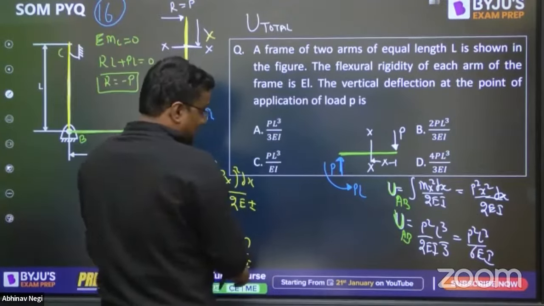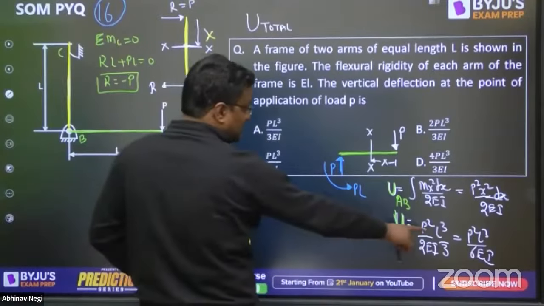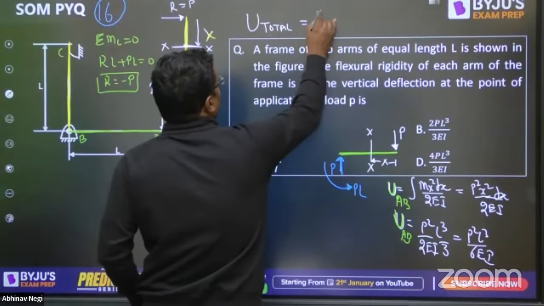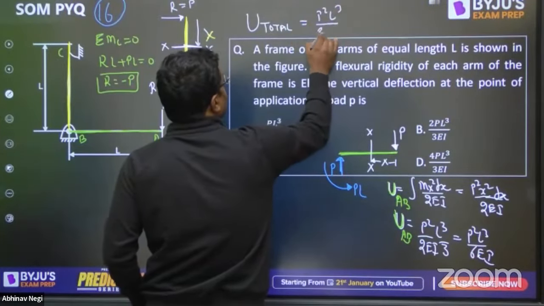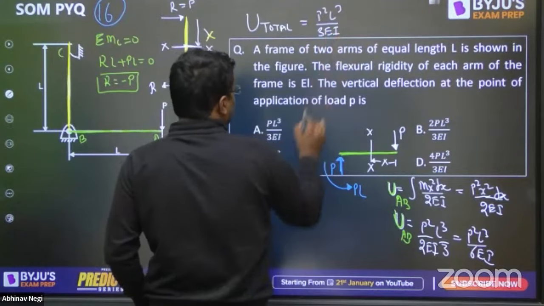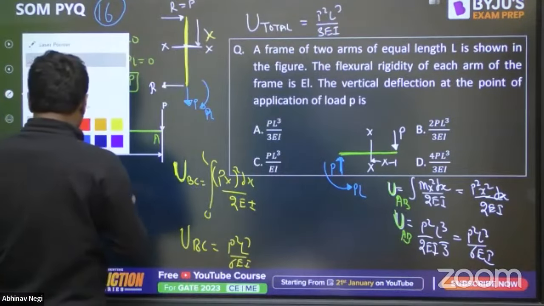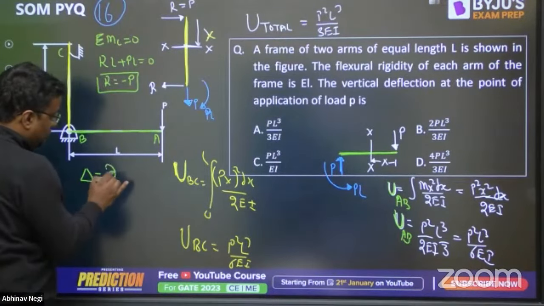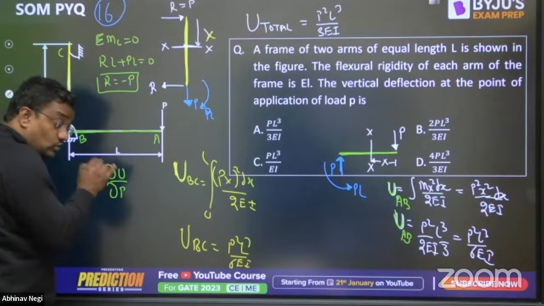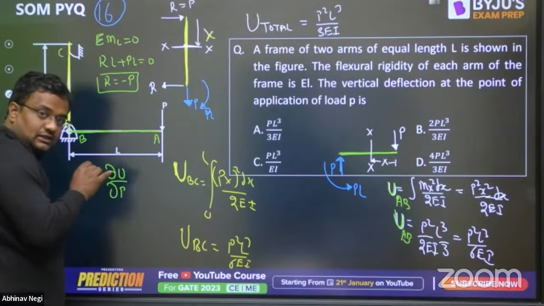So how much is U of the yellow one? P squared L cubed by 6EI, the same as the other one. So the total will be P squared L cubed by 3EI. Because in the formula that I am going to apply now, deflection is equal to del U by del P. This U is the total strain energy, total.